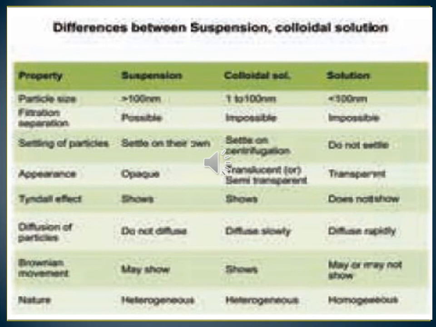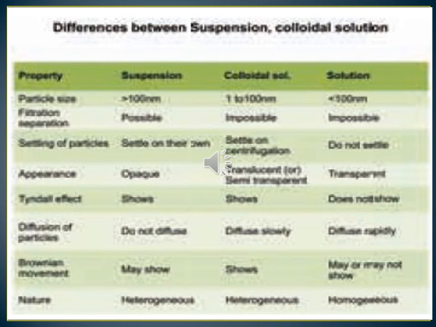Now we will see the difference between the types of solutions. Already we studied suspension, colloidal solution and true solution: what is true solution, what is colloidal solution, what is suspension. Now the difference between the types of solution. What are the differences?